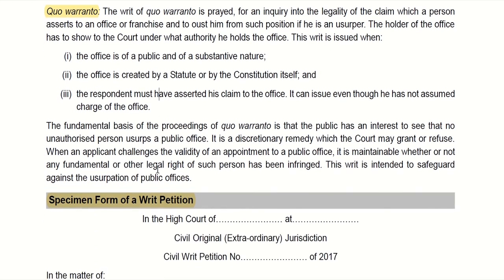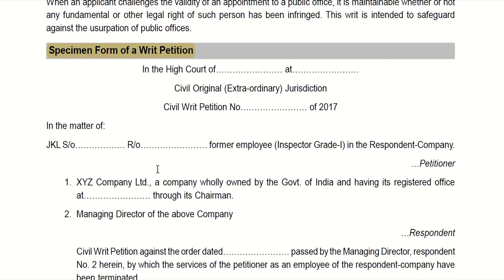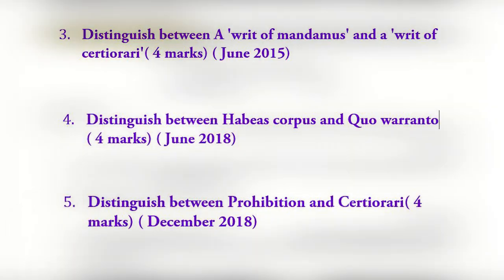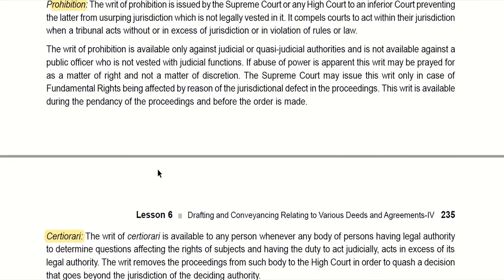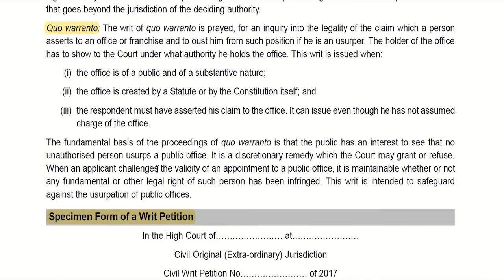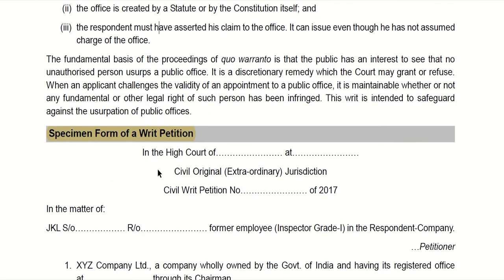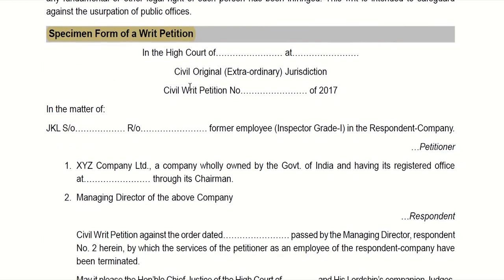Next, many differentiation-based questions have been asked on the types of writs, like distinguish between a writ of mandamus and writ of certiorari, distinguish between habeas corpus and quo warranto, distinguish between prohibition and certiorari. All these questions were asked for 4 marks. Also, there is a high chance of asking to draft a specimen of writ petition, so please know that also.